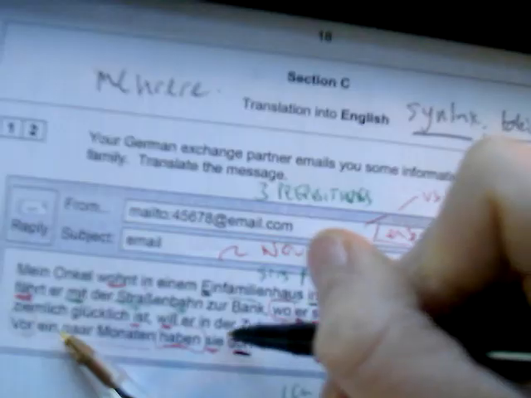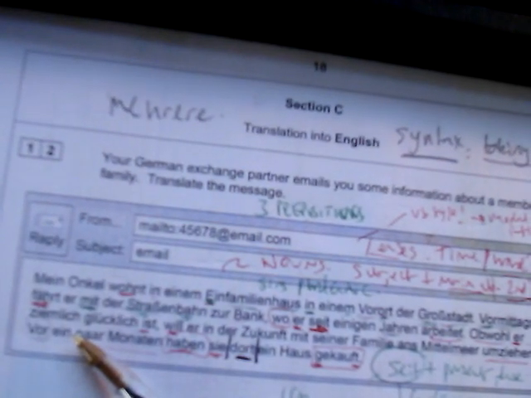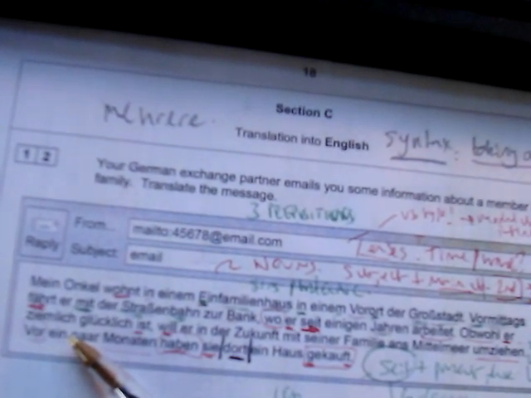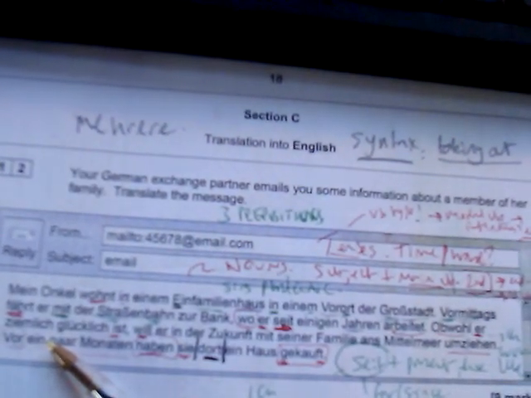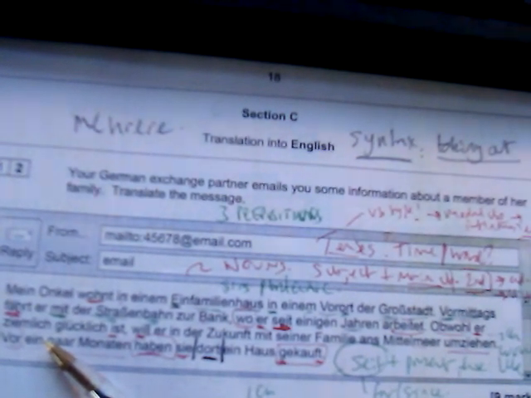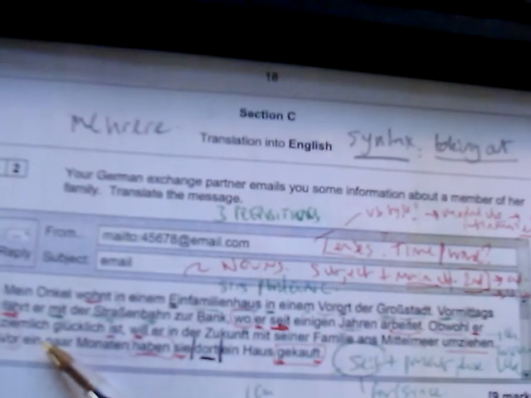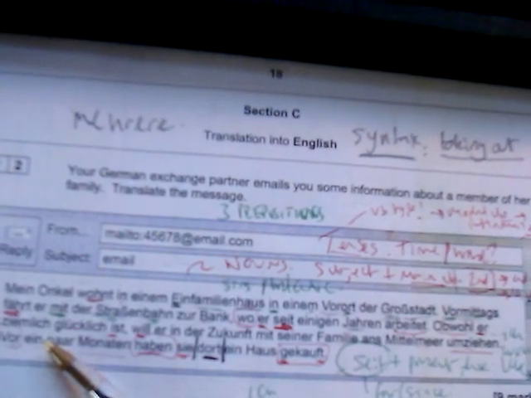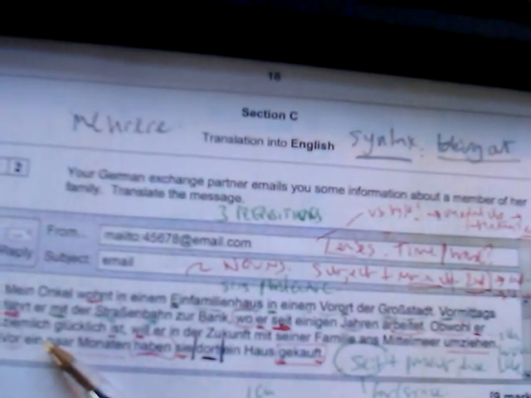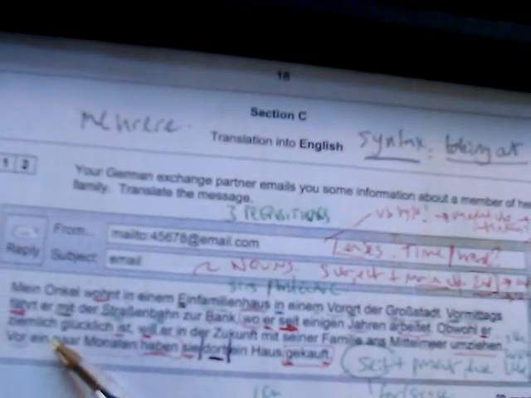All right, this is why when I talk about chunking up and maybe number chunking, the dort, if you missed out the dort, which is a synonym of da, D-A, not da as in because, but D-A, just there, it means there, dort drüben, over there, da drüben, over there. If you miss out the dort, you wouldn't get the mark, because they bought a house, brilliant, you got that, but you need the word there. Now, AQA would accept here, but it's needing some sort of allusion, alluding to the fact that it's a house somewhere, not just bought a house, all right?